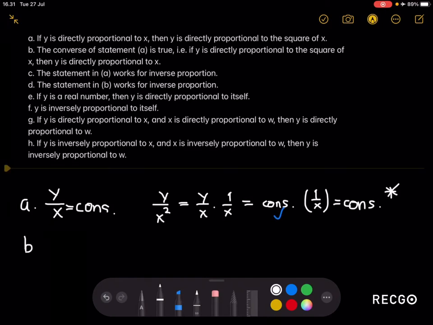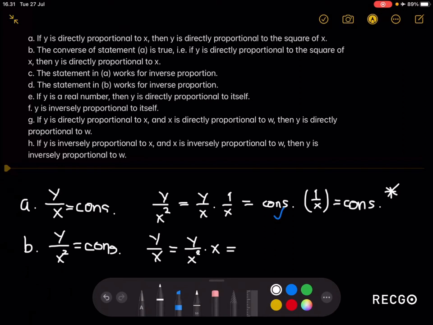Now for part B, the converse of statement A is true. If y is directly proportional to the square of x, then y is directly proportional to x. Similar thing, we can use the definition for direct proportion, that if y is directly proportional to the square of x, then y over x squared in this case is a constant, which means that y over x must also be a constant. However, we can just rewrite this, which will be y over x squared times x. And from the second part of our statement, this must also be a constant.